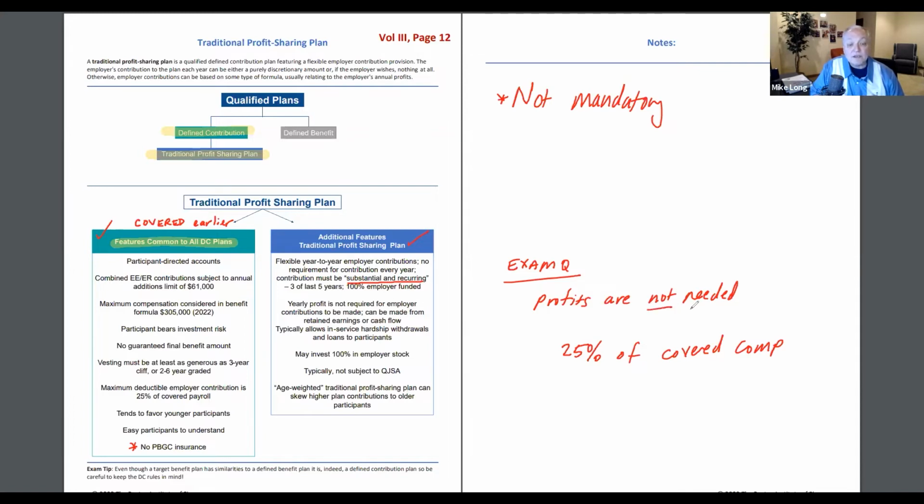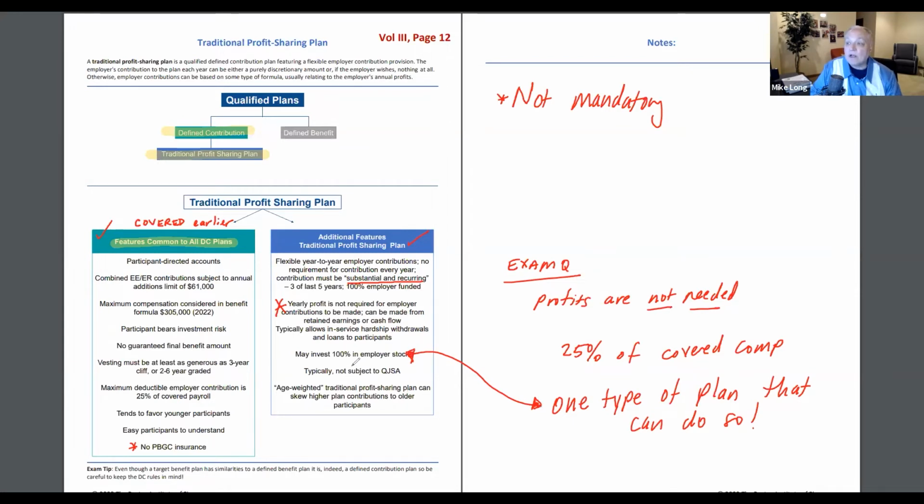Here's another big star that could be the knockout for a question. Profit sharing plans are the one type of plan that can invest 100% in employer stock. You'll see that the other plans can only be up to 10%. So if the question stem is saying they would like to fund entirely in employer stock, it's going to be some type of profit sharing plan, and you would read more deeply for the next knockout.